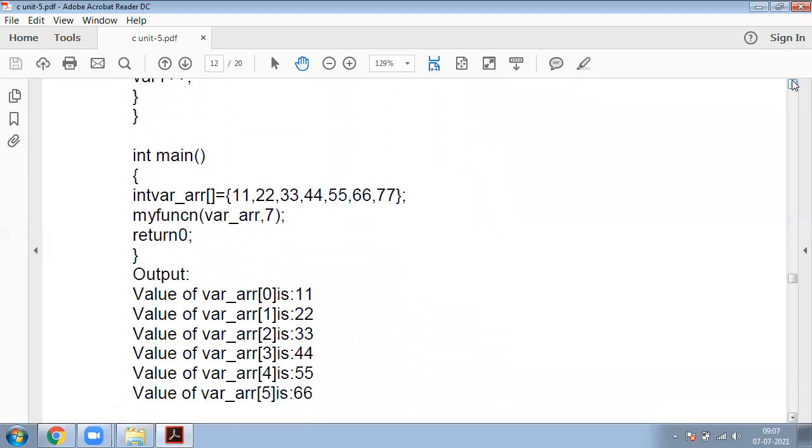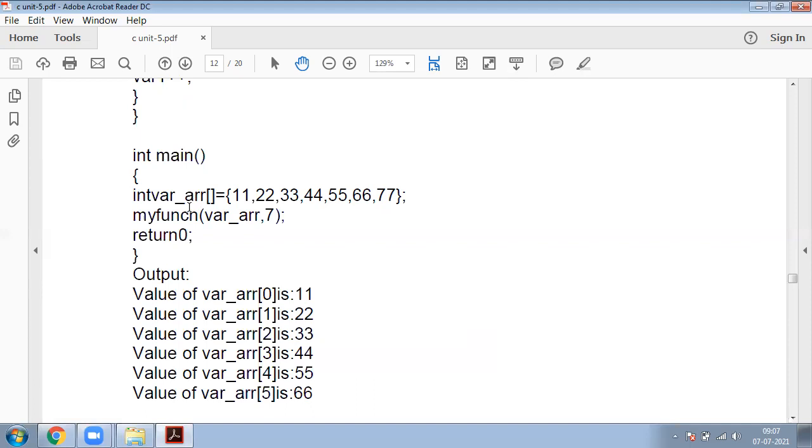Now this is my main function. Here there is one variable, int AR_ARR, which is my array. I am storing these particular values, double one, double two, double three, double four, double five, double seven, two, double seven, in that array.